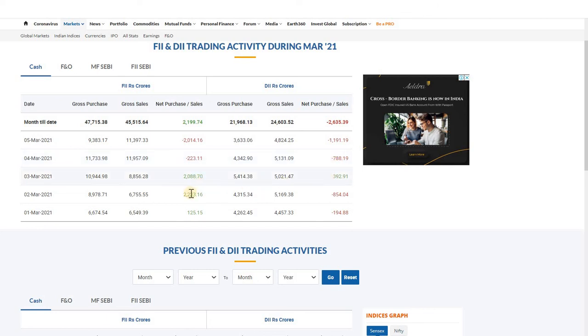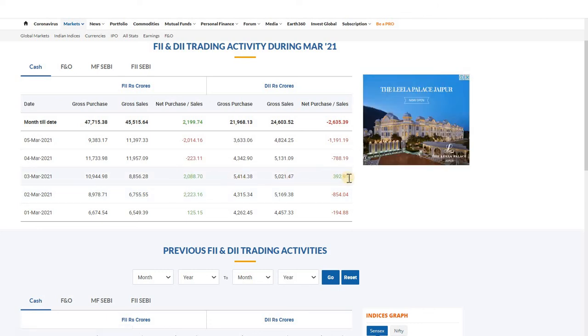Similarly, whenever you are holding PEs and you see net buying from the FIIs and DIIs, then please exit your PEs. The same follows with futures also. If you are holding buy positions in futures and you see net selling from FIIs and DIIs, please exit from your buy positions in futures. If you are holding short positions in futures and you see FIIs and DIIs net buying, then please exit from your short futures positions.